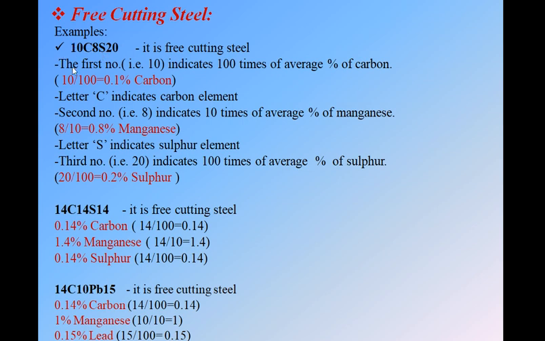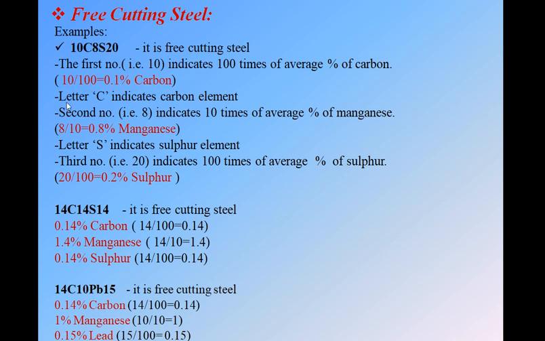Okay, C. Always remember the first number from this side is always the carbon content, and it is always 100 times the actual content. So always divide this first number by 100. See, 10 divided by 100, we get 0.1% carbon.